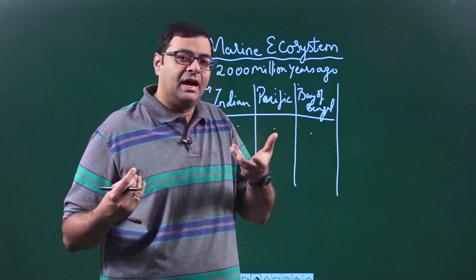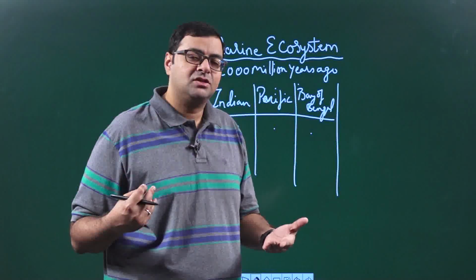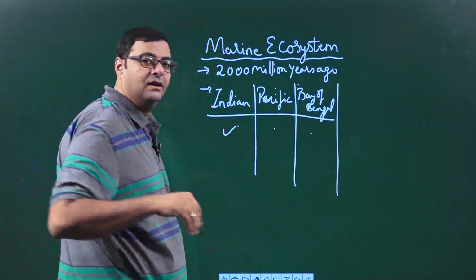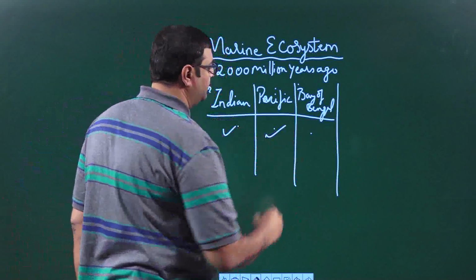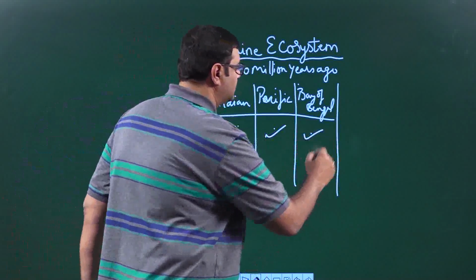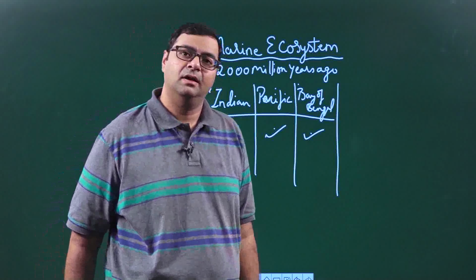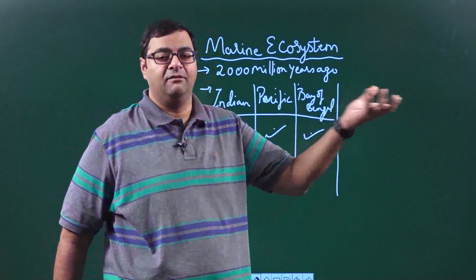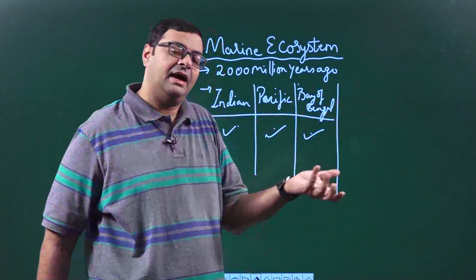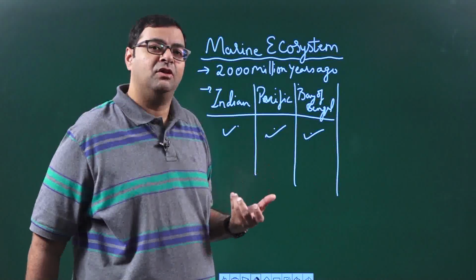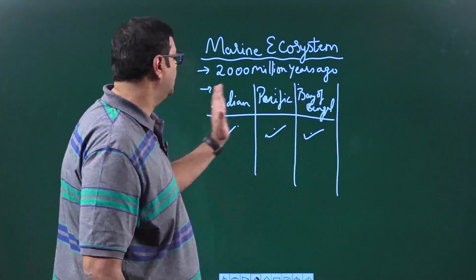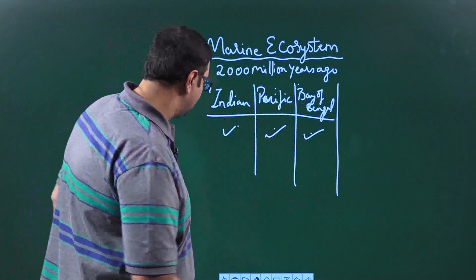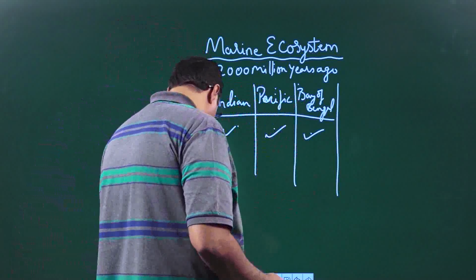Because of that, various creatures have adapted to stay in the Indian Ocean, some have adapted to stay in the Pacific Ocean, and some adapted to stay in the Bay of Bengal. Because the ocean spread is very vast, the organisms were able to evolve and sustain themselves according to the conditions of these oceans. I hope I'm clear with this. Now let's go on a little further.